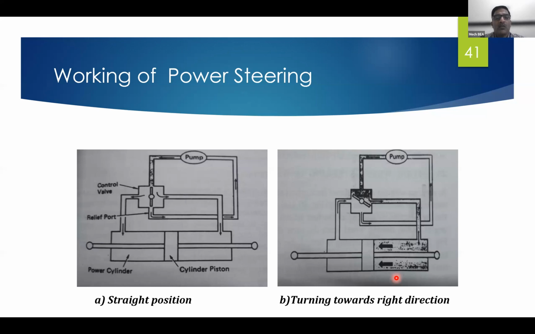So suppose, for example, one vehicle has a steering ratio of 30:1. That means to pivot the front wheels through 1 degree, we need to rotate the steering wheel through 30 degrees. That can be reduced by 20%. So we need to steer only by 24 degrees to pivot the front wheels through 1 degree. So that is the meaning of a 20% reduction in the steering ratio.